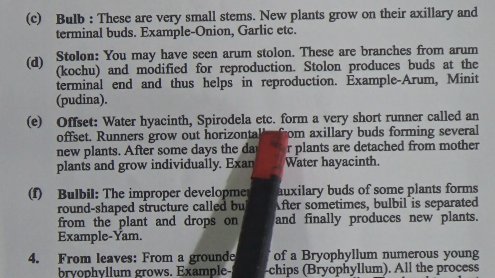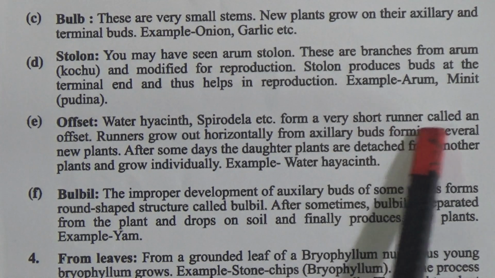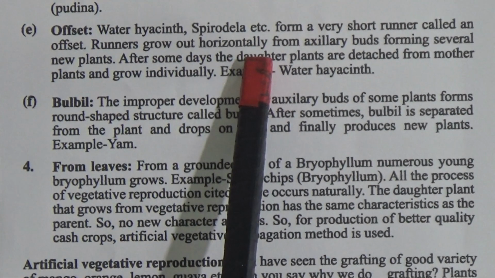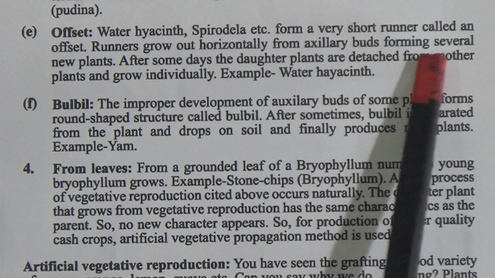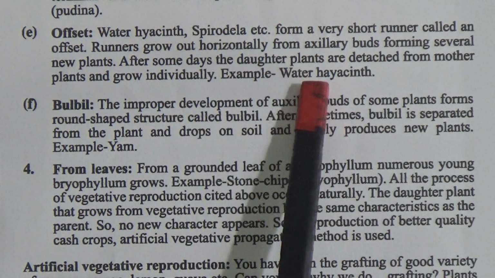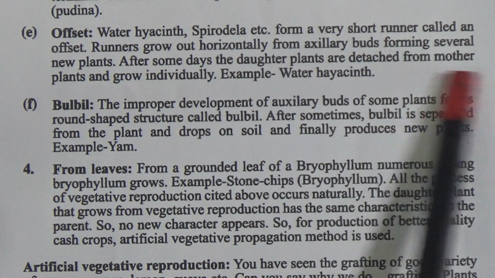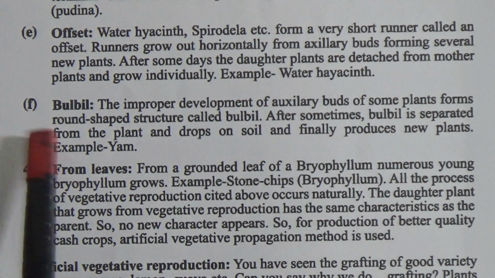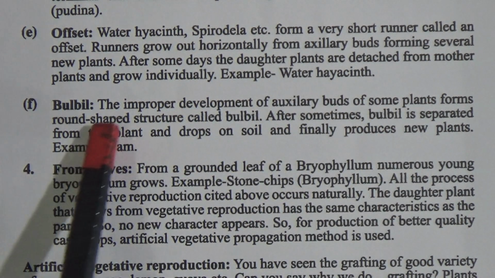And come to the offset of the water hyacinth, Eichhornia, etc. form a very short runner called an offset. Runners grow out horizontally from axillary buds, forming several new plants. After some days, the daughter plants are detached from the mother plants and grow individually. Example, water hyacinth.